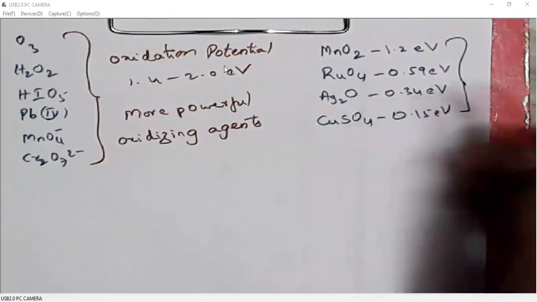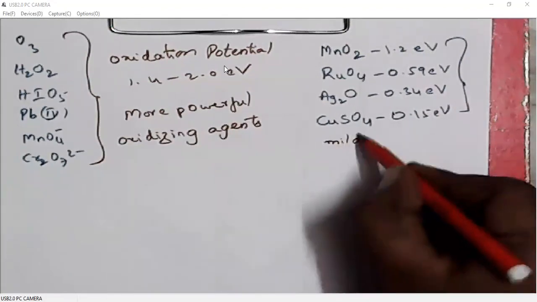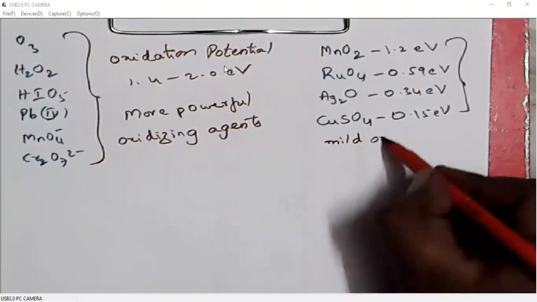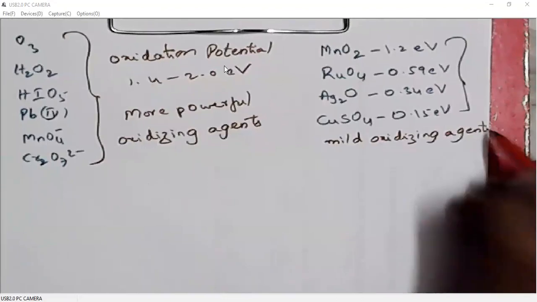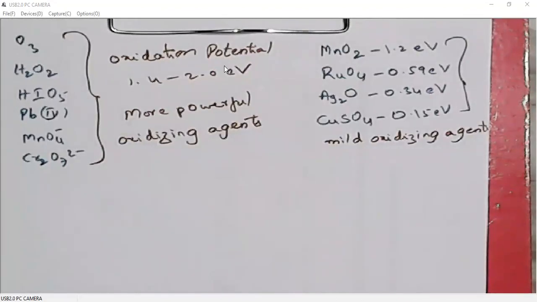You don't need to remember these oxidation potentials, I'm just giving for a comparison. So ozone, hydrogen peroxide, iodine oxides, lead oxide, lead tetraacetate, potassium permanganate, sodium dichromate, these are all powerful oxidizing agents, whereas manganese oxide, ruthenium oxide, silver oxide, copper sulfate, these are all mild oxidizing agents.